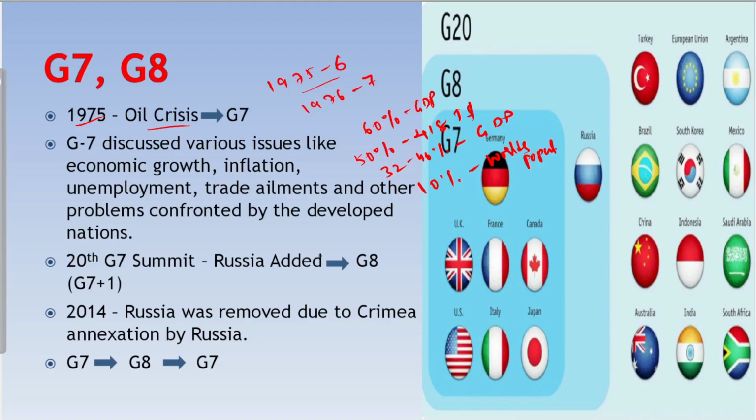So this G7 became G8 in the 20th summit in 1998 after they added Russia into the group. But Russia was removed in 2014 due to its annexation of Crimea. So initially it was G6 in 1975, later it became G7, then it became G8 in 1998 and it became G7 again in 2014. So this G7 discusses various issues like economic growth, inflation, unemployment, etc.